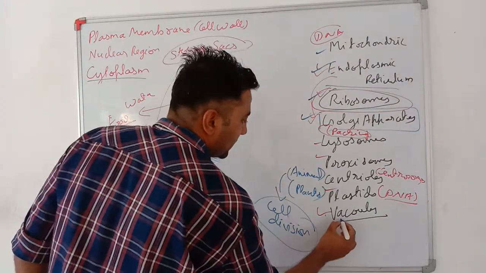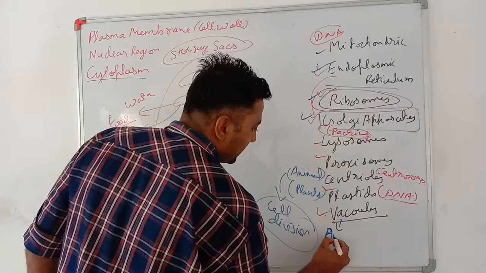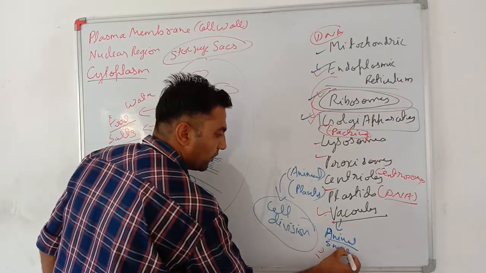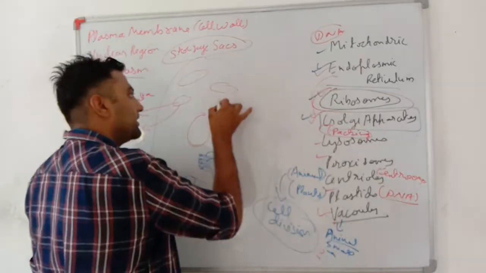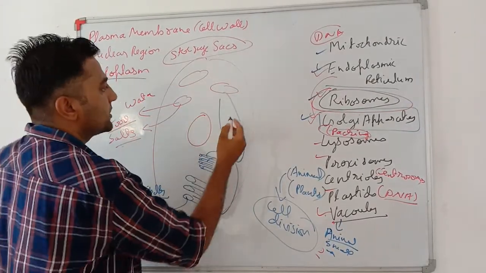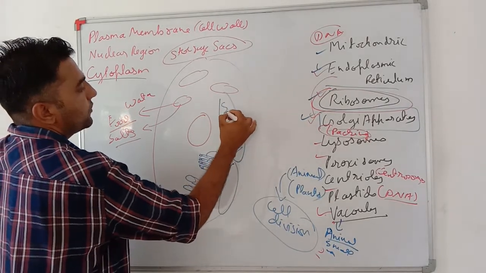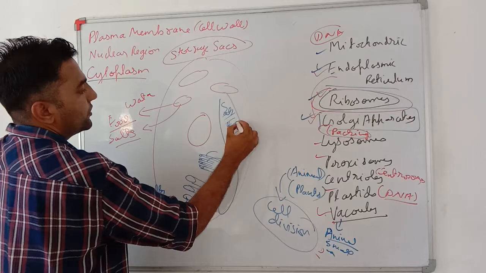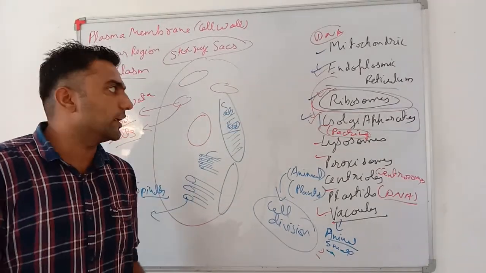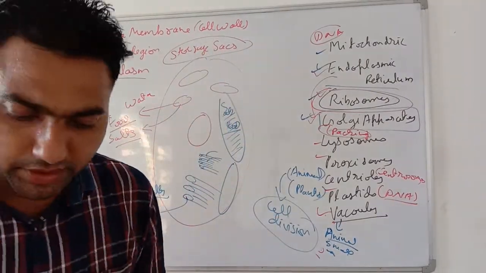Vacuoles are either not present in animal cells, or if they are present, they are very small or temporary. Whereas in plant cells, there are very large vacuoles. Vacuoles have a lot of water in them, and many other useful things such as salts and food stored in them. The basic function of vacuoles is the storage of material. So my dear students, these all are the cell organelles.